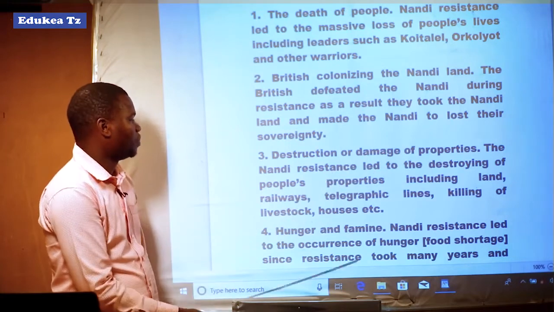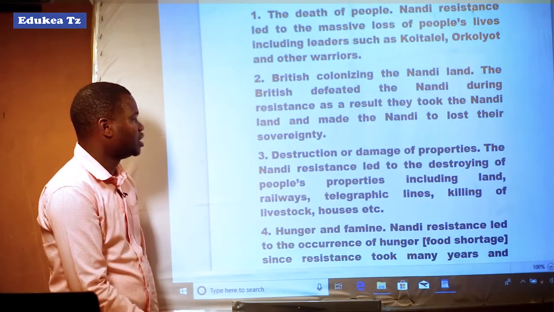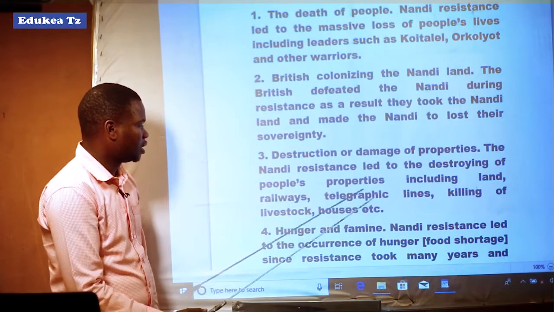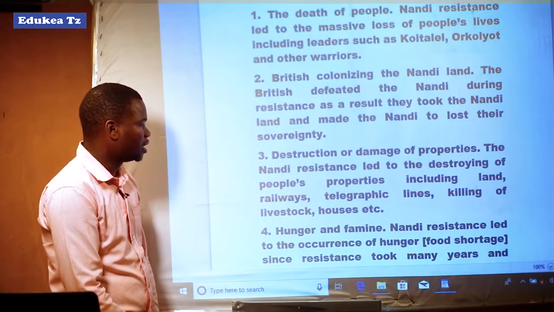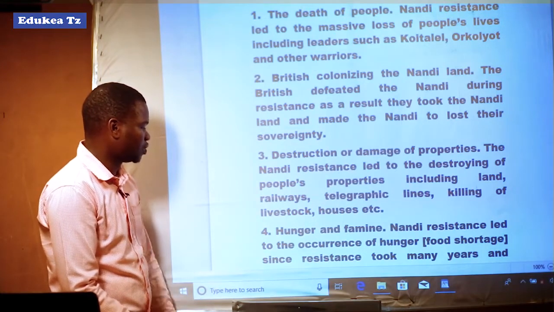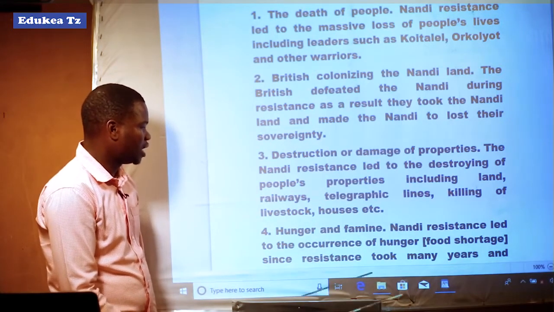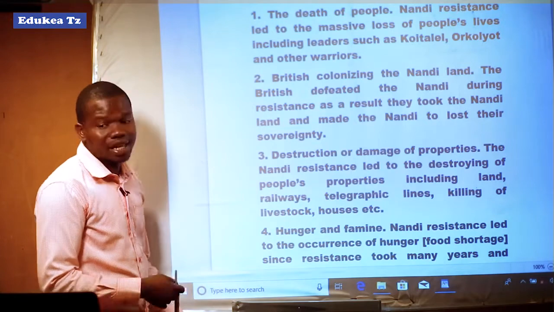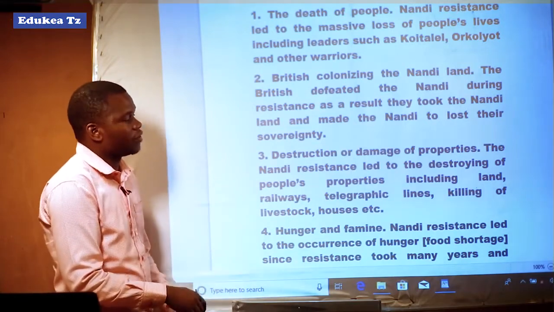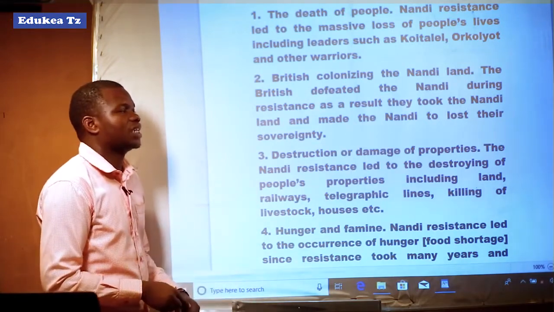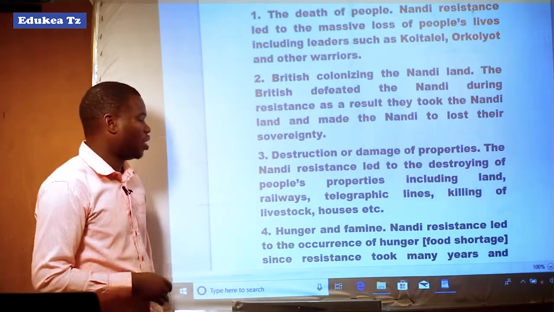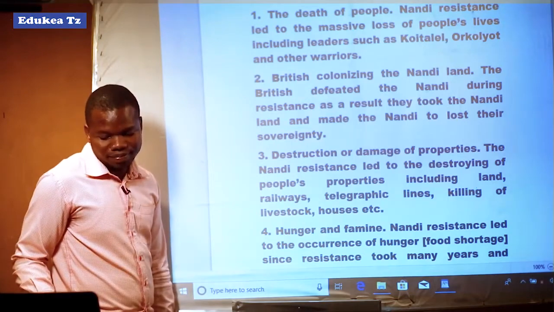Destruction or damage of properties. The Nandi resistance led to the destruction of people's properties, including land, railways, telegraphic lines, killing of livestock, houses, and so forth. Hunger and famine. Nandi resistance led to hunger, that is, shortage of food, since the resistance took many years and people were not involved in production activities, as they were concentrated on the war, resulting in famine and hunger.